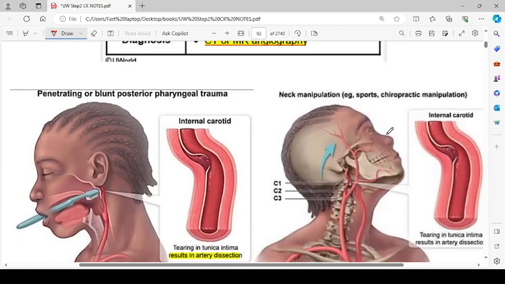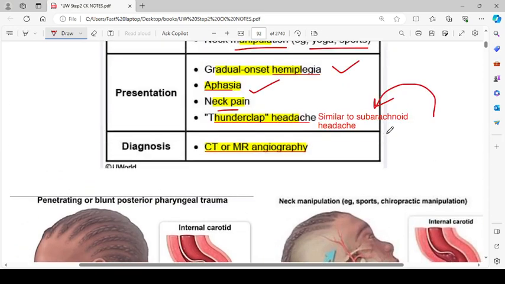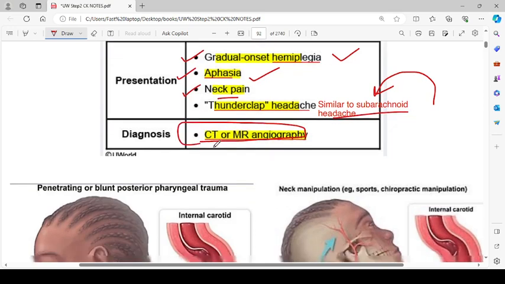Actually, I didn't get it. They are talking about carotid arteries, most probably yes. So gradual onset hemiplegia, there can be aphasia, neck pain, and thunderclap headache, similar to subarachnoid headache. Diagnosis is done by CT or MR angiography.